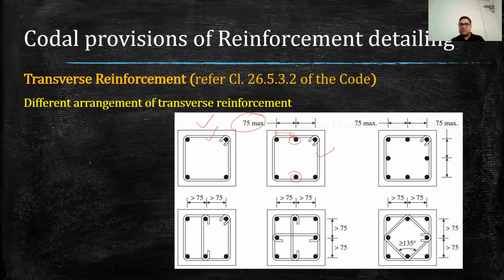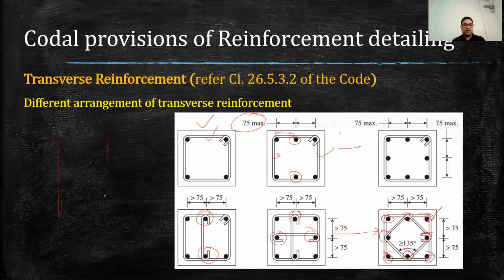But if this spacing is more than 75 mm, then we provide an extra link. Another arrangement can be providing one lateral tie to hold this bar, this bar, this bar, and this bar, and another lateral tie to hold these two bars. Both the lateral ties are at the same level.